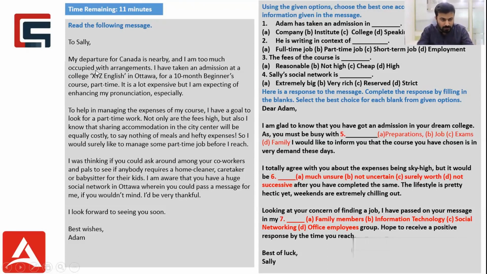If I go through the first paragraph, it says, my departure for Canada is nearby and I'm too much occupied with arrangements. I've taken an admission at a college XYZ in English in Ottawa for a 10-month beginner's course, part-time. It is a lot expensive, but I am expecting to enhance my pronunciation, especially. To help in managing the expenses of my course, I have a goal to look for a part-time work. Not only are the fees high, but also I know that sharing accommodation in the city center will be equally costly, to say nothing of meals and hefty expenses. So I would surely like to manage some part-time job before I reach.